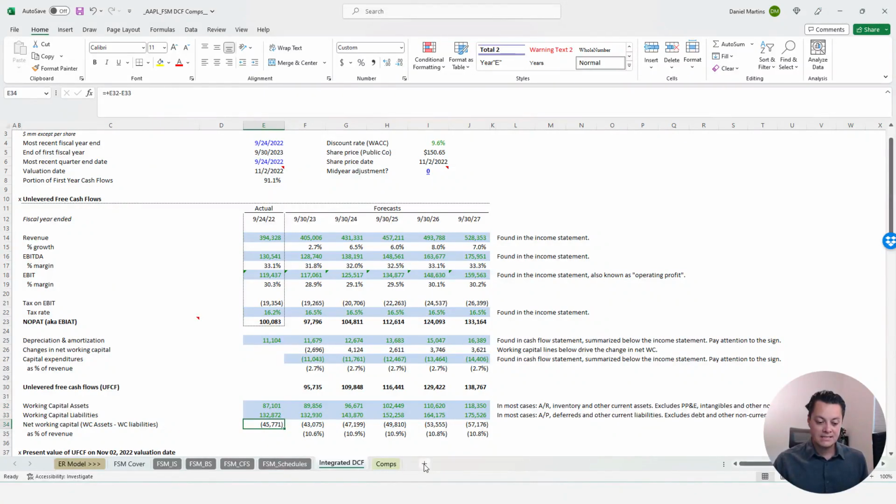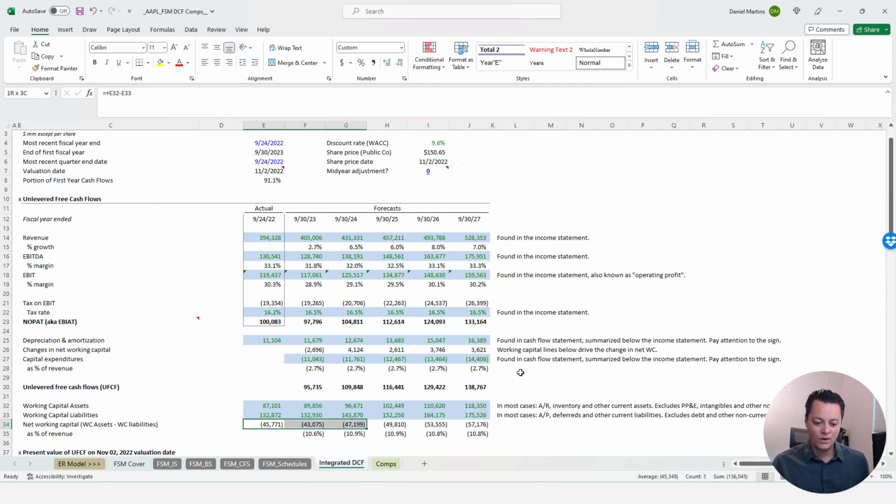Okay, let's think about this. What's happening to net working capital in the case of Apple? Notice that this formula here basically does working capital assets minus working capital liability. So it gives us a net working capital. Try to think about, first of all, what does negative working capital mean?